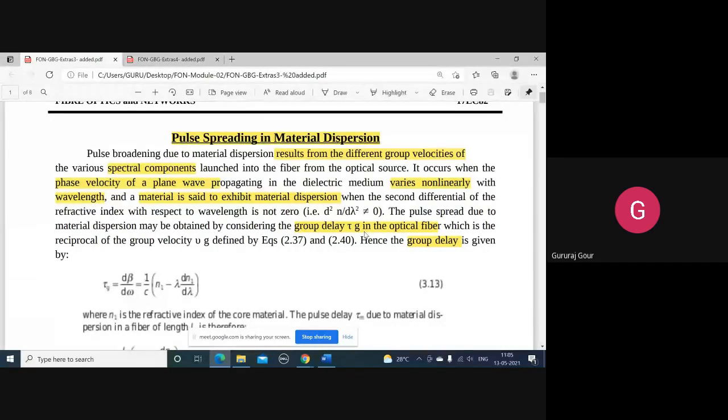Now, to understand the pulse spreading, instead of looking into the intensity modulated light, the light ray pulses propagating inside the fiber, we'll look at this light in terms of plane waves, because we know that this intensity modulated wave is nothing but your information in the form of a three-dimensional electromagnetic wave modulated by the photons.